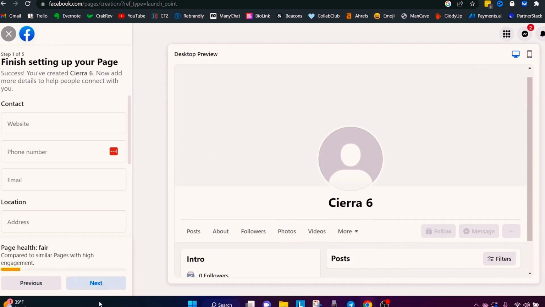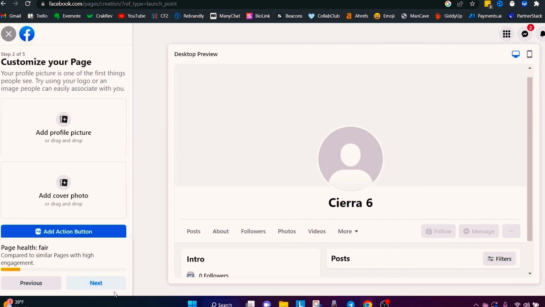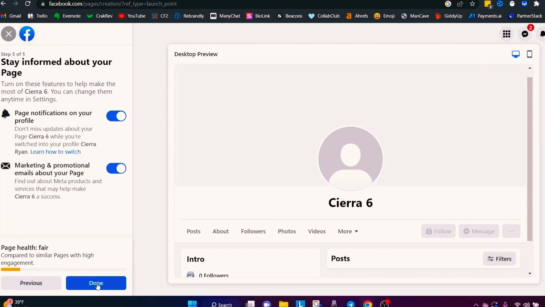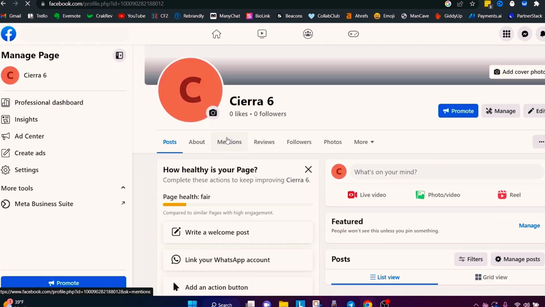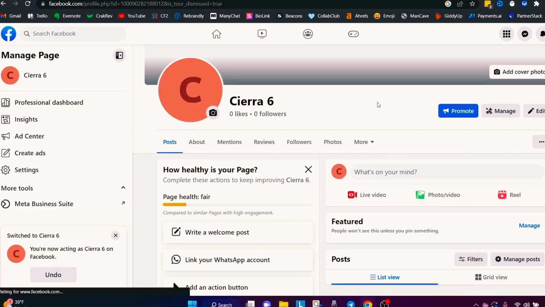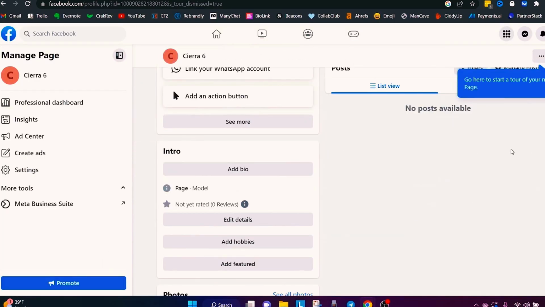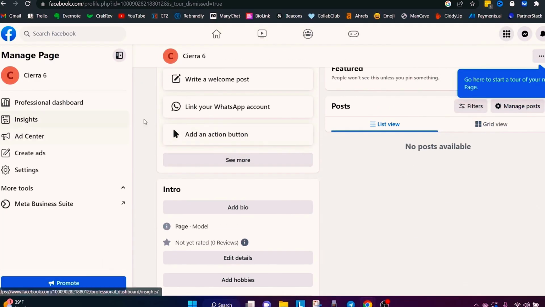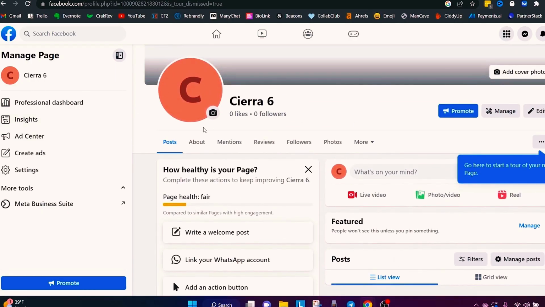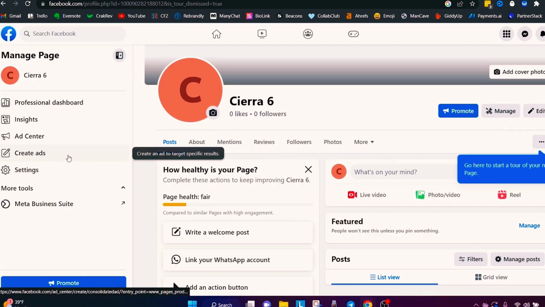Okay, so the page is now created. I'm just going to hit next on these steps and see if we can skip through all this stuff and hit done. Okay, and that's it. Now the page is done. You don't really have to do anything with this page at all. You don't have to post content to it. You don't have to do anything like that. But what you do have to do is link the Instagram account to this business page. And once you've done that, that is basically the whole process.